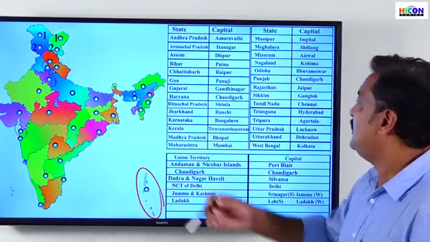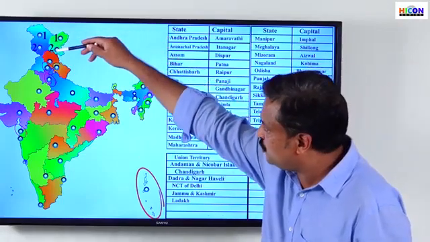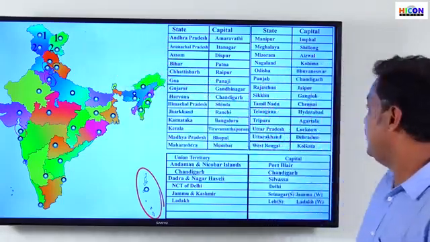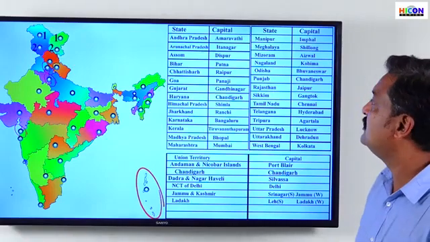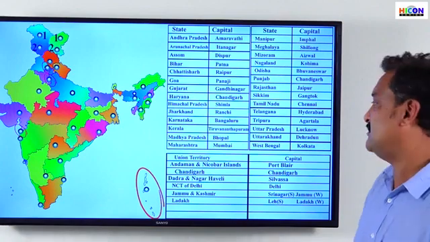Then Ladakh. Ladakh also has 2 capital regions. One is Leh, during the summer season, and the second is Ladakh during the winter season, right?